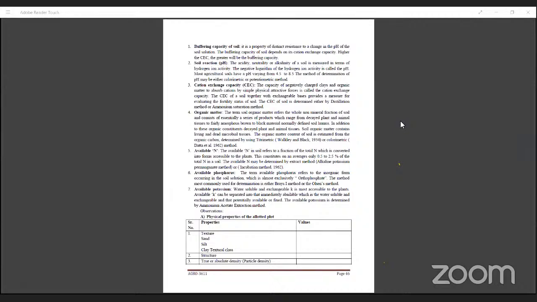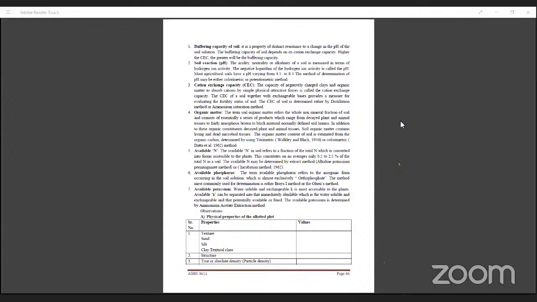Okay, then available nitrogen, available phosphorus and potassium. These are the available mineral nutrients for the plant which are available in the soil. The available nitrogen in soil refers to the fraction of the total soil nitrogen which is converted into forms accessible to the plants. This constitutes on average only about 0.5 to 2% of the total nitrogen in the soil. The available nitrogen may be determined by the extractive method called the alkaline potassium permanganate method or the incubation method.